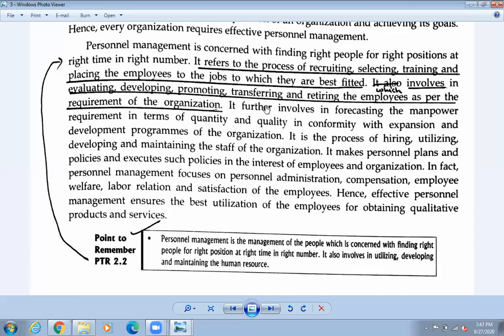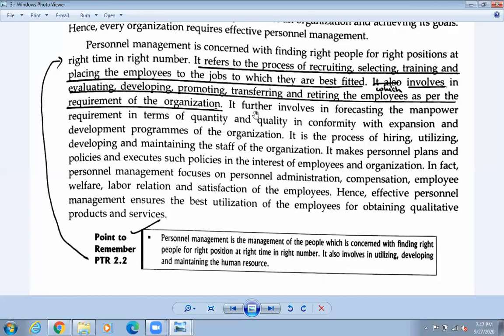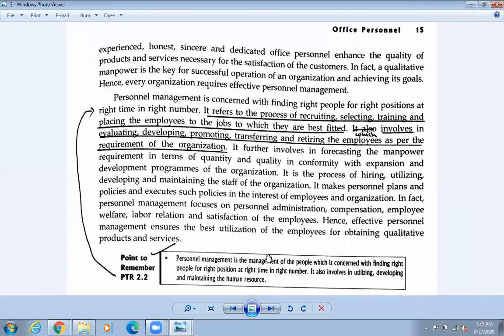So this is the definition that you need to write up. So what do you write up after this definition? So it refers to the process of recruiting, selecting, transferring, training, and placing the employee to the job to which they are best fitted, which involves evaluating, developing, promoting, transferring, and retiring the employee as per the requirement of the office. Okay, so that much you need to write down. So same thing is written. Okay, अघिकै चीज नै यही चीज नै लेखिदिएको छ. Okay, so the right person must be selected in the right place and all. So that is written in this topic also.